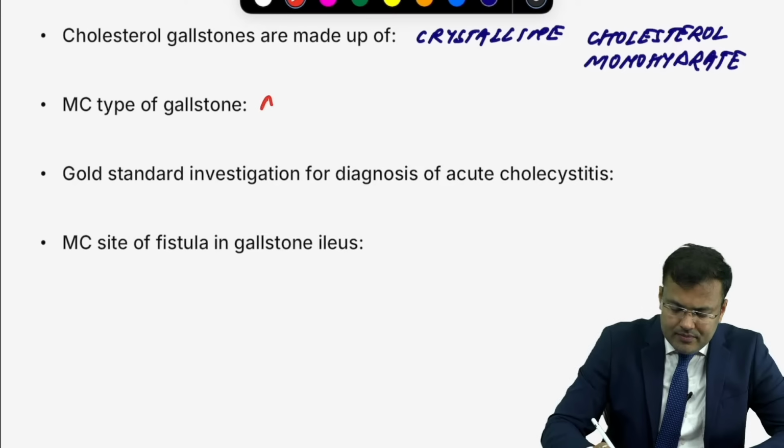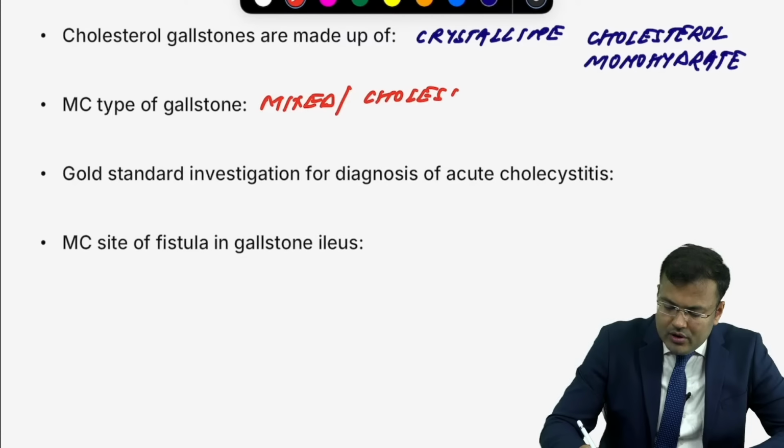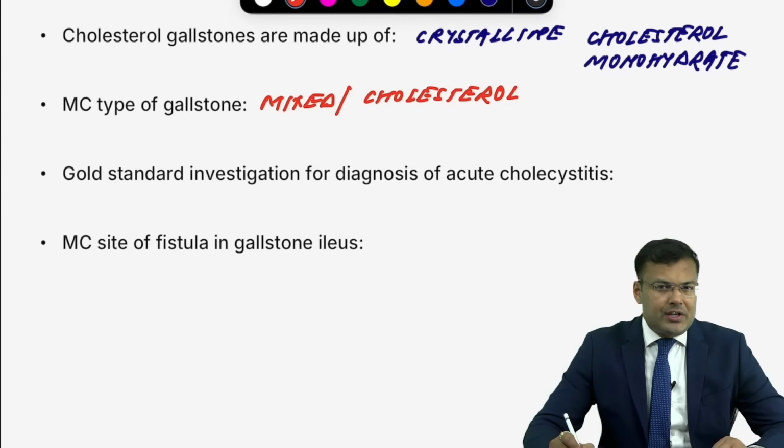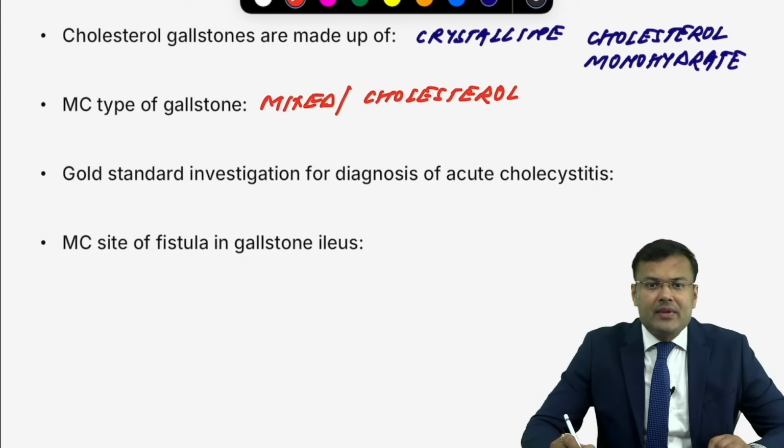Next, tell me, what is the most common type of gallstone worldwide? It is mixed. If mixed is not given in the option, in that case mark cholesterol. What is the most common type of gallstone in Asian countries or Asian population? It is pigmented.